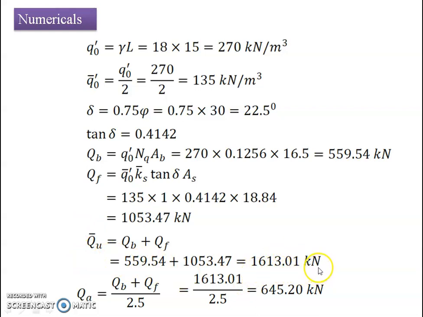Now, the second part of the statement was to estimate the allowable bearing capacity of the pile. So, allowable bearing capacity can be estimated as the total ultimate load bearing capacity of the pile divided by the factor of safety, which is 2.5. After doing this, we can get 645.20 kilonewton. This is the allowable bearing capacity of your pile under the given loading condition. Okay, that brings us to the end of this numerical.